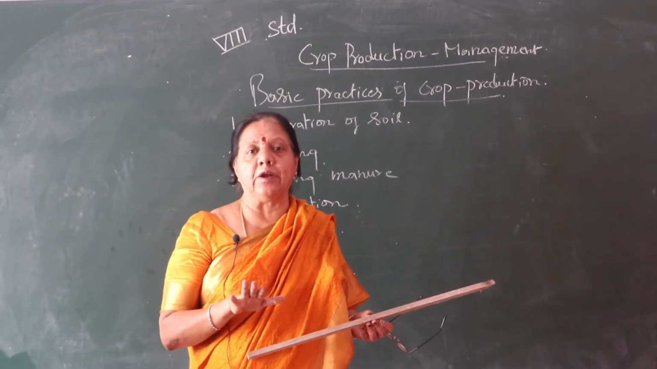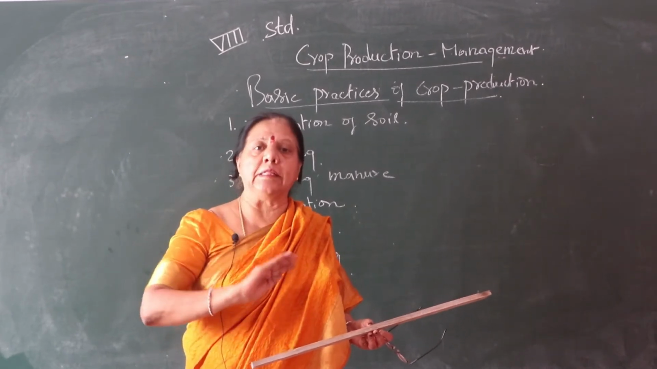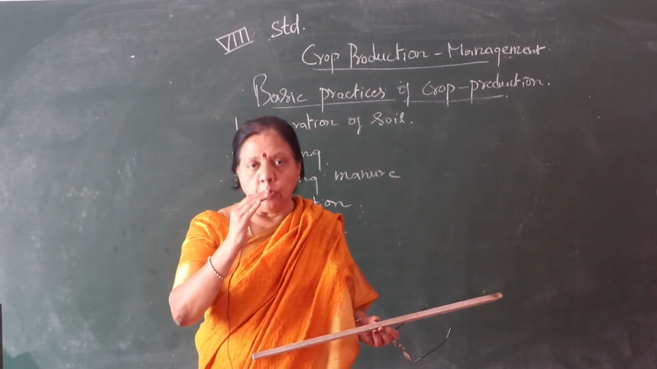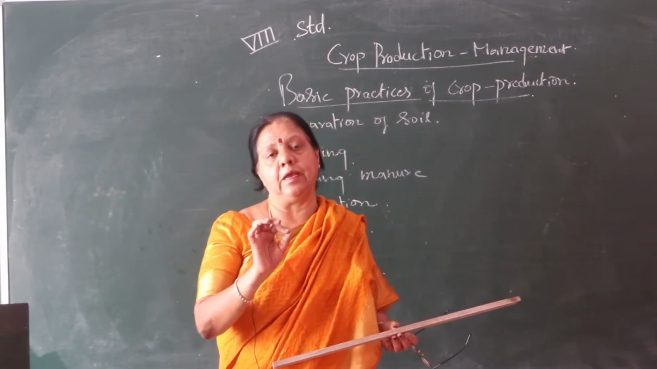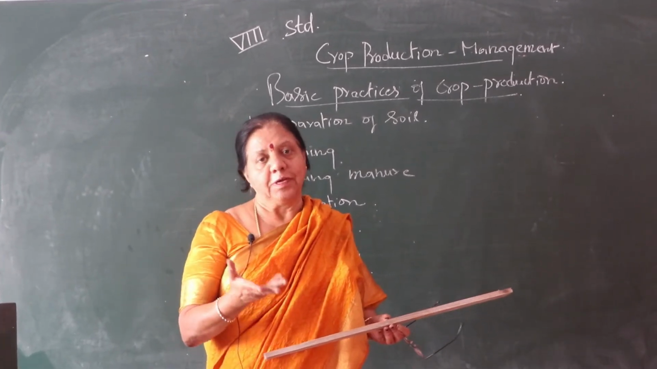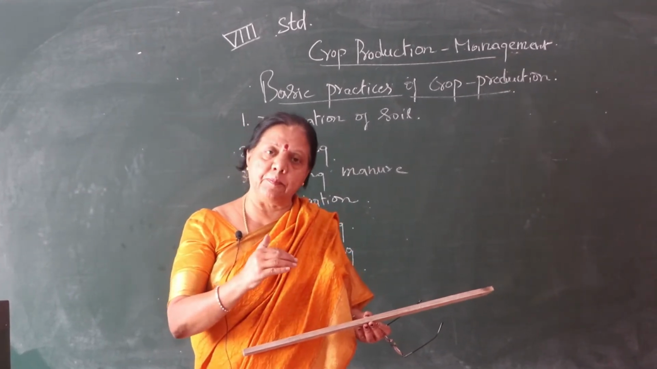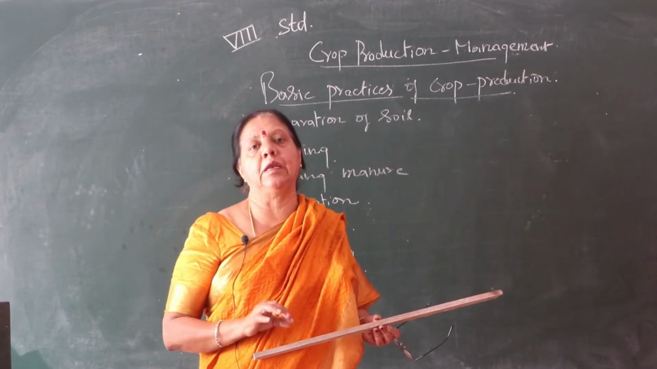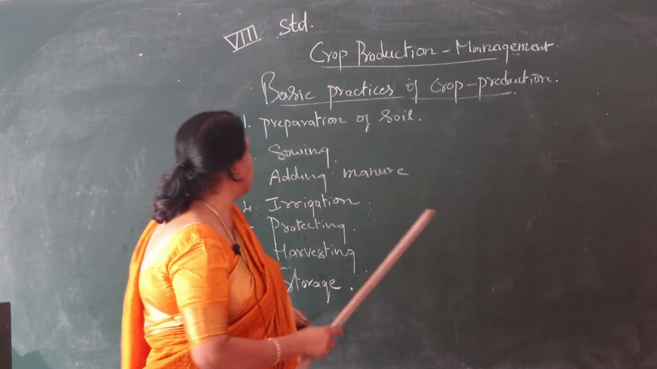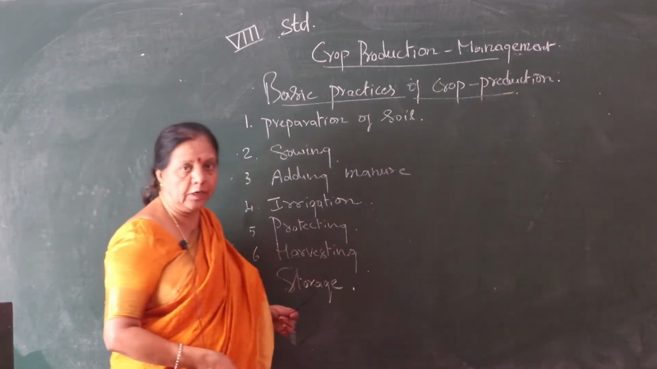Okay, all of you concentrate. Don't open the book. According to headings, I am explaining. After my explanation, you go through the textbook. Everything is there. While I am teaching, if you go through the book, there is no use. Some of the words you cannot follow. I will explain each and everything in your textbook according to the headings. Okay, let us pass on to basic practices of crop production.